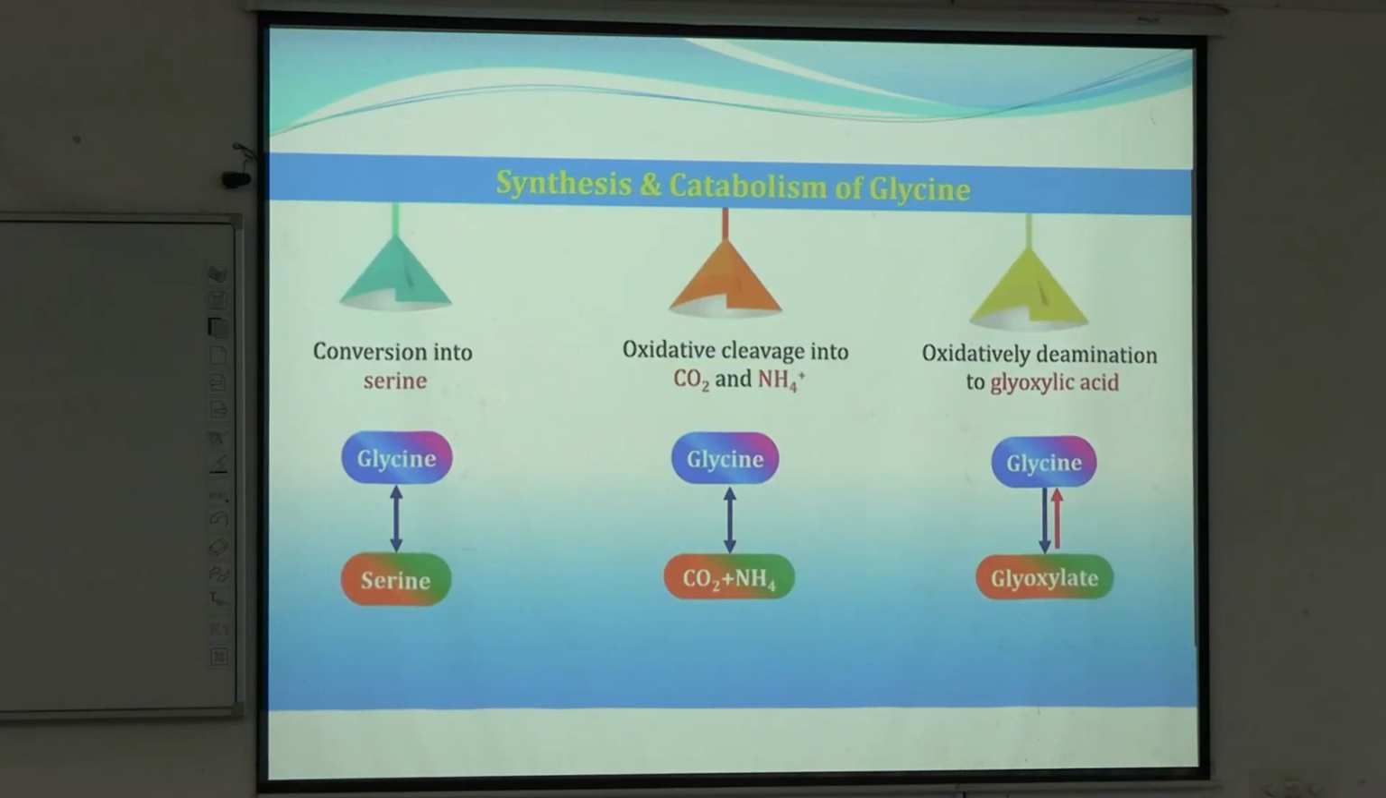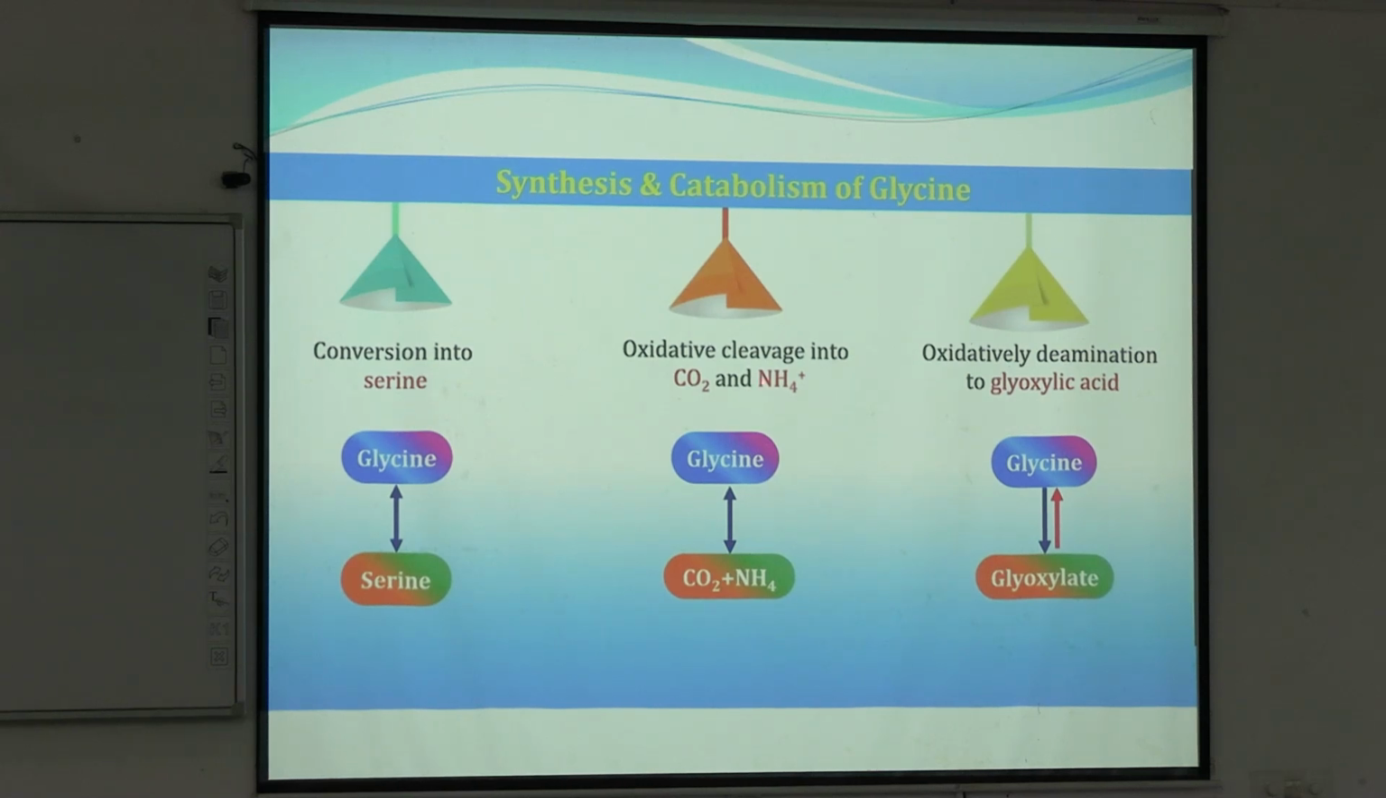Now the synthesis and catabolism of glycine. These three pathways are very important in glycine synthesis and catabolism, because these three pathways are bidirectional. So they can form glycine, and glycine can be catabolized into these three components. First of all is serine to glycine. Serine is another non-essential amino acid, and glycine is also non-essential because it can be produced in our body from serine. So serine to glycine and glycine to serine is one of the major synthesis and catabolism processes of glycine.